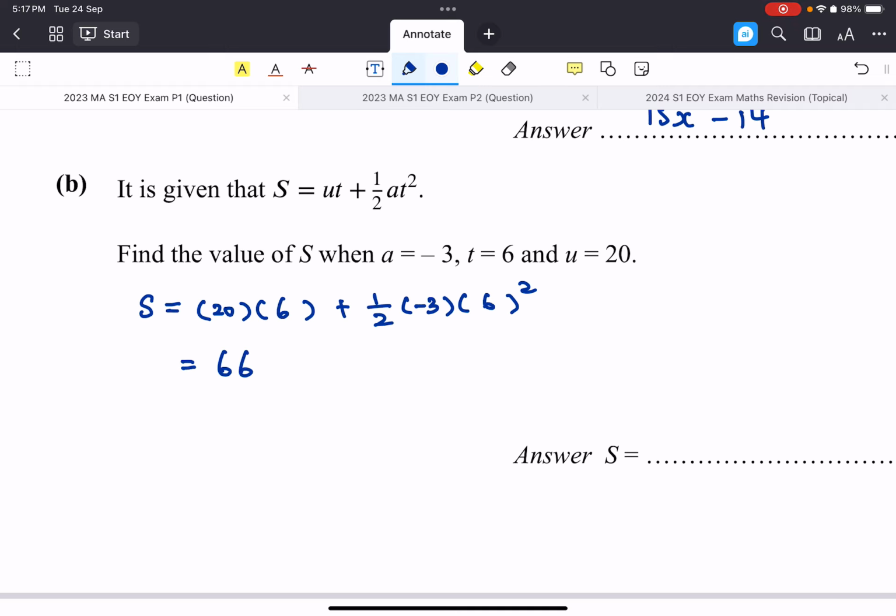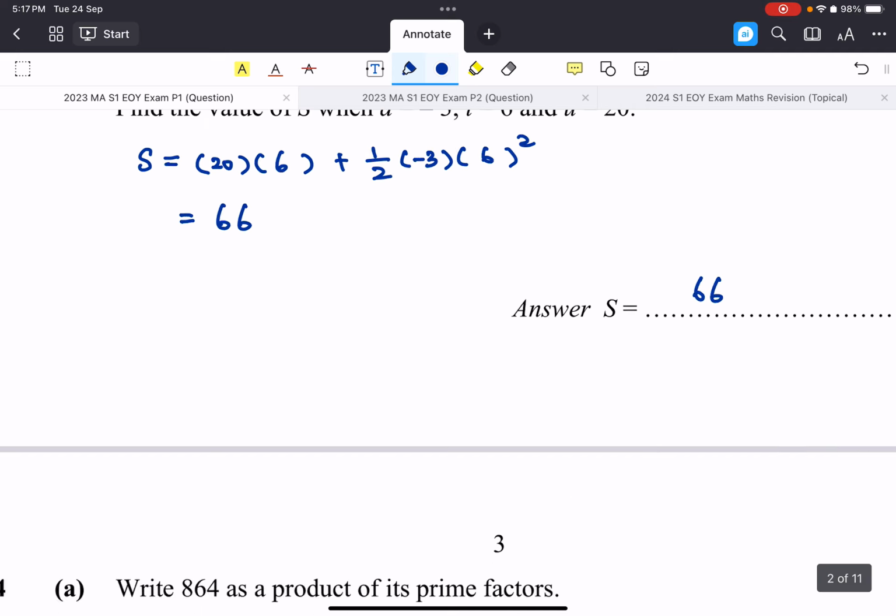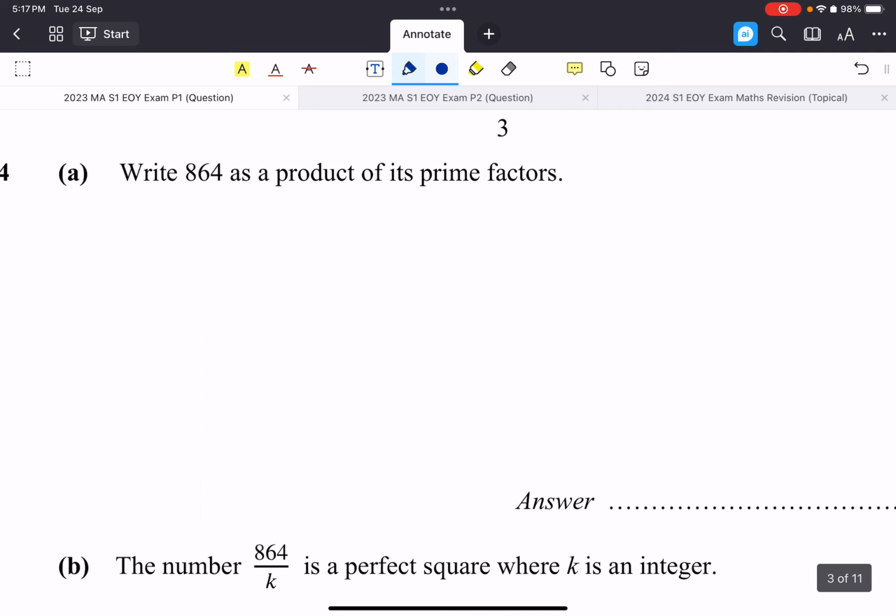A common error that some students make is that you ignore the bracket. When you ignore the bracket, one danger is that down here is negative 3 times 6 squared. You are supposed to do the 6 squared first, because that square belongs only to the 6, to get 36, and 36 times negative 3 gives a negative number, right? But if you are not careful with the brackets, you will end up multiplying negative 3 with 6 first, then you square it, then we have an issue. So be careful here. Next one, write down 864 as a product of its prime factors.